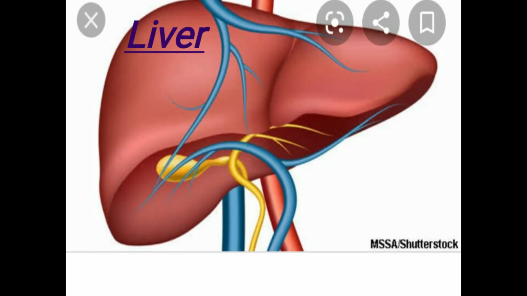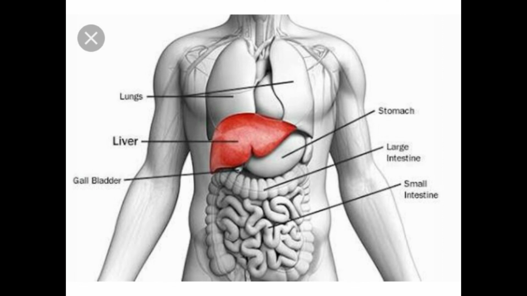Liver. Liver is another important organ in excretion. The function of the liver is to purify the blood by removing toxins, drugs, and worn out red blood cells from our blood.